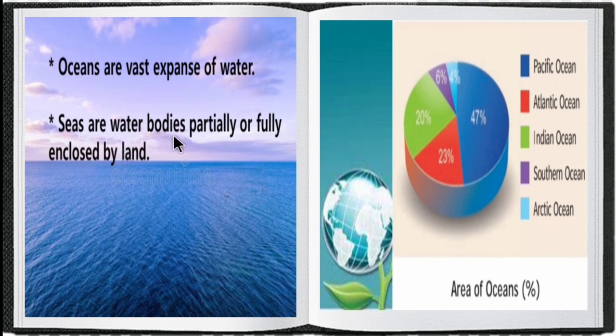Seas are water bodies partially or fully enclosed by land. This is the composition of oceans: Pacific Ocean about 47%, Atlantic Ocean 23%, Indian Ocean 20%, Southern Ocean 6%, and Arctic Ocean 4%. Hence the Pacific Ocean is the largest ocean and the Arctic Ocean is the smallest.